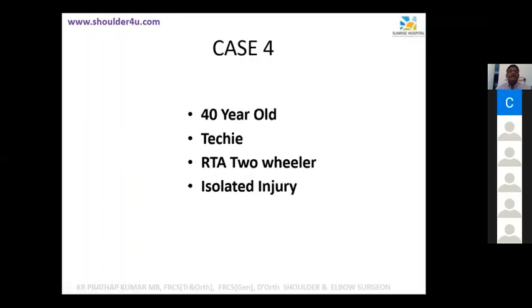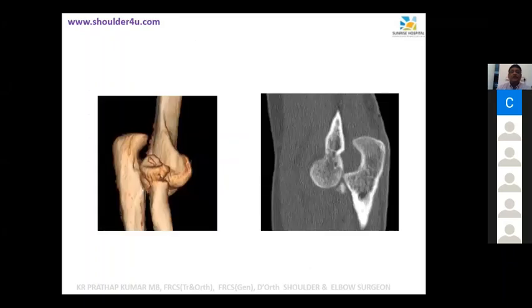Okay, next case is a 40-year-old techie. He was involved in an RTA and had an isolated injury. So the diagnosis is very, very clear. I did a CT for that.